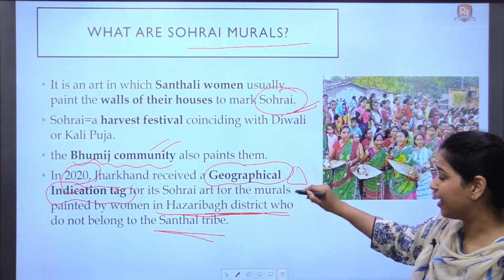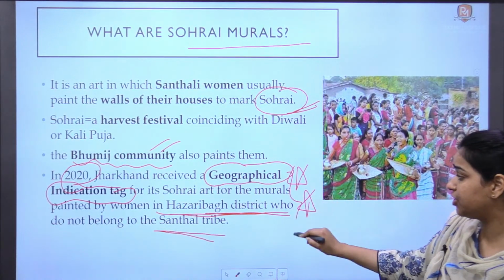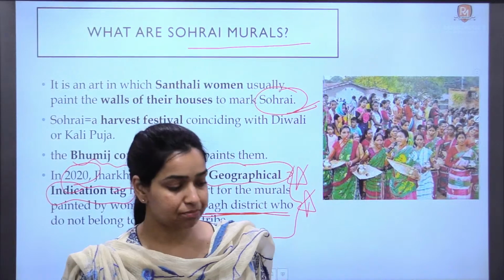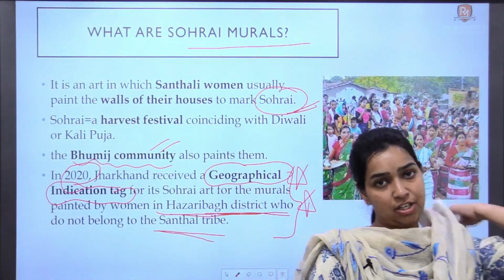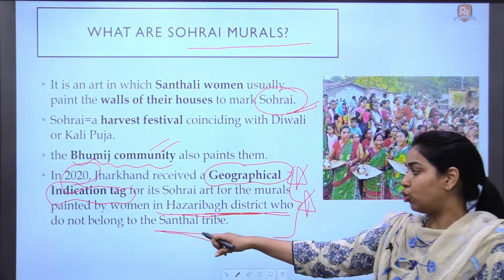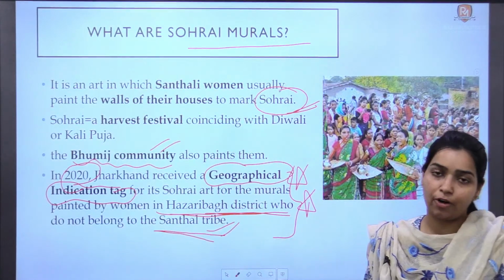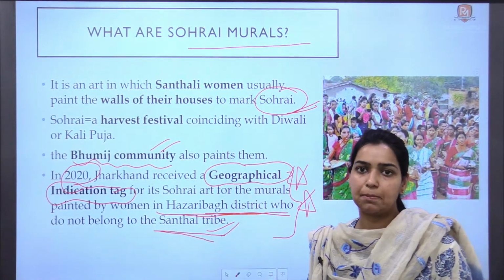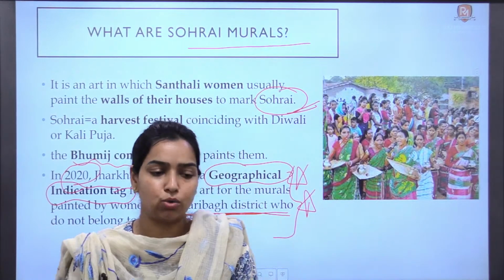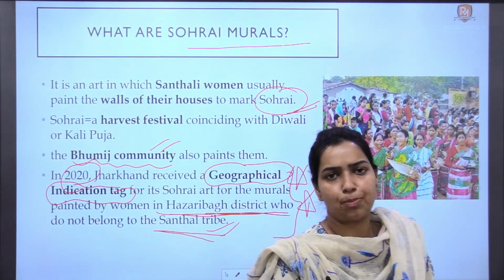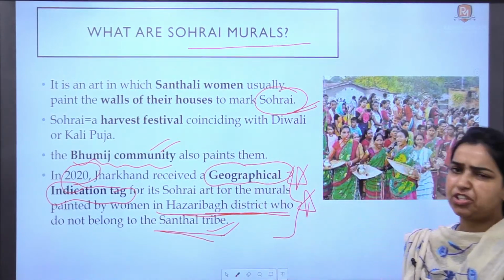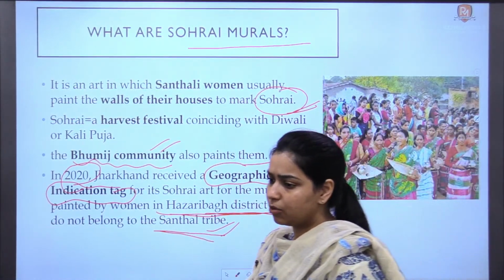Okay, so ये fact is very important. Must remember this fact that Sohrai paintings have received the GI tag, but that has been awarded to the non-Santhal tribal women of Hazaribagh district. ये सारी factual information ही याद करनी पड़ेगी आपको. There is no way out of this. Art and culture is mainly factual, and you have to learn the facts of each and any topic that is asked in the question.